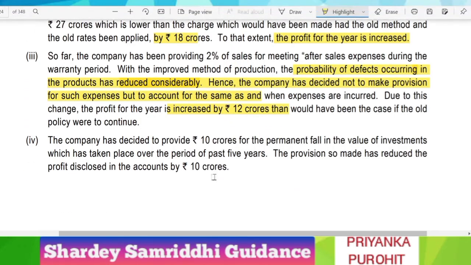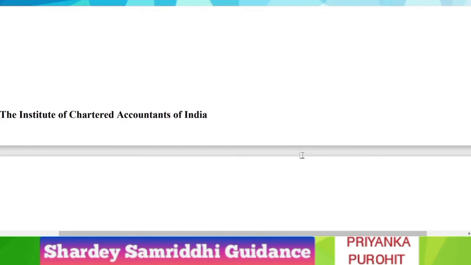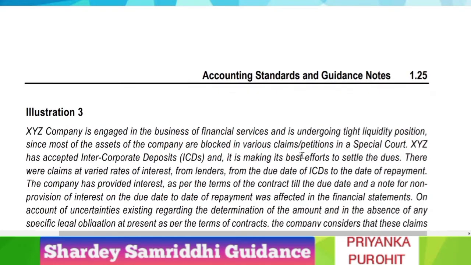That is a note to accounts. The company has decided to provide for 10 crores for the permanent fall in the value of investment which has taken place over the period of the last 5 years. The provision so made has reduced the profit disclosed in the accounts by 10 crores. So since we were considering this as a temporary fall, we were making a provision for it which was hitting the P&L expense side. Now we are considering it as a permanent fall, and now we will reduce it from the investments. So this will increase our profit.